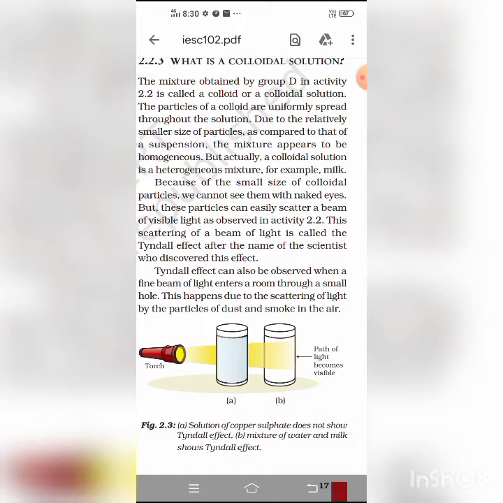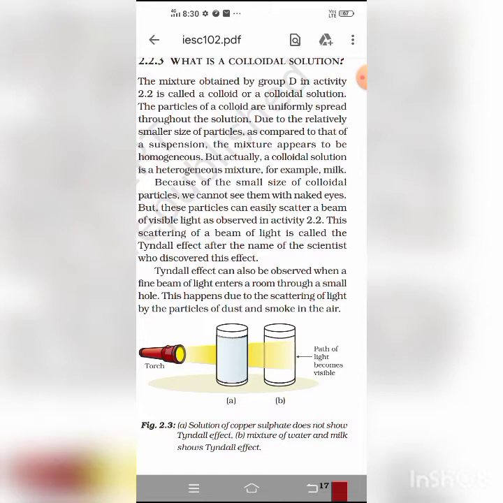Colloidal solutions are also referred to as sols. If the dispersion medium is water, they are called hydrosols. And if the dispersion medium is alcohol, they are called alcosols. Clear?